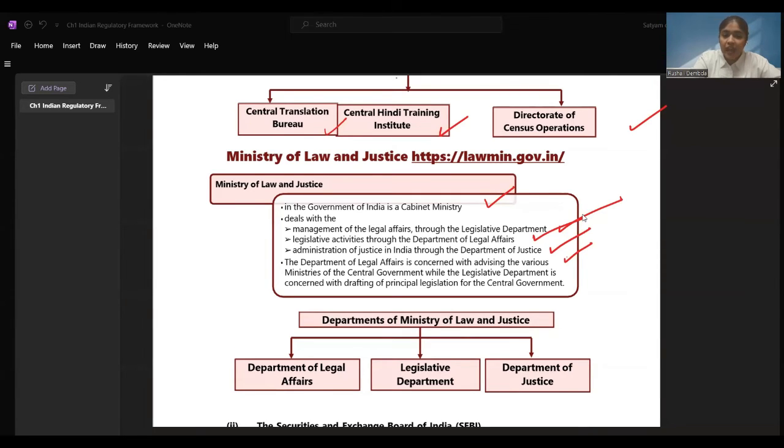Composition of the ministry, as I told you: Department of Legal Affairs, the courts, etc. come under here. Legislative Department, the Parliament, etc. And Department of Justice, your Supreme Court comes over here, right? Ministry of Law and Justice consists of three departments, namely Legislative Department, Department of Legal Affairs and Department of Justice. We saw this. Legal Affairs is concerned with advising the ministries, while the Legislative Department is concerned with drafting the principal legislation.